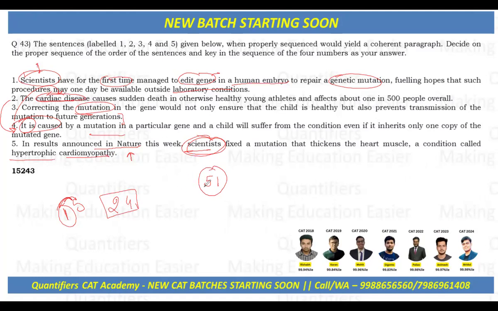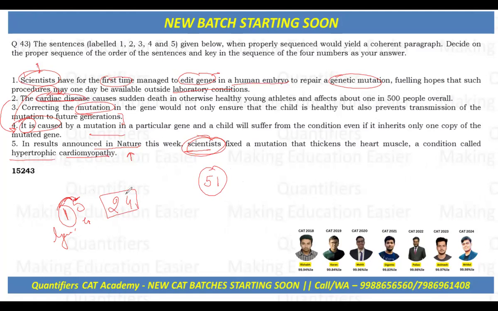Now, I think the confusion among some students is that they would have put 5 before 1. In case you put 5 immediately after 1, I would say 1 is a general sentence and 5 is more of an example of it. So that's the case.